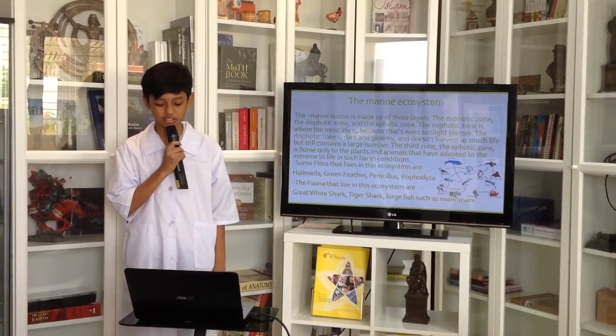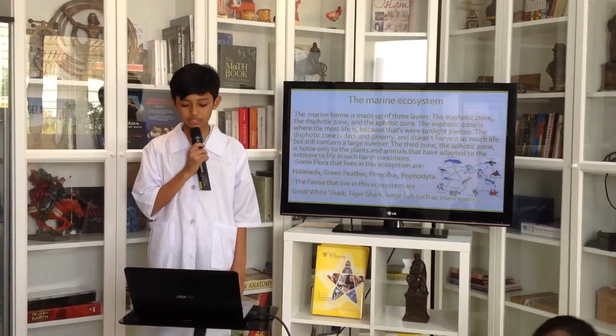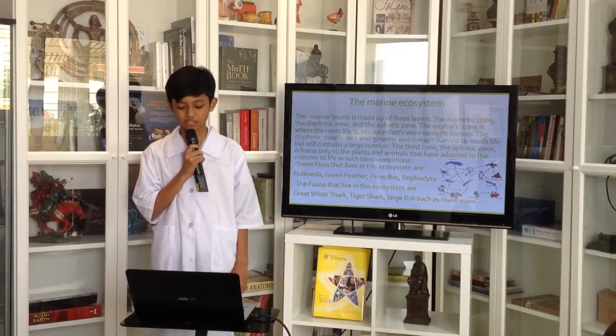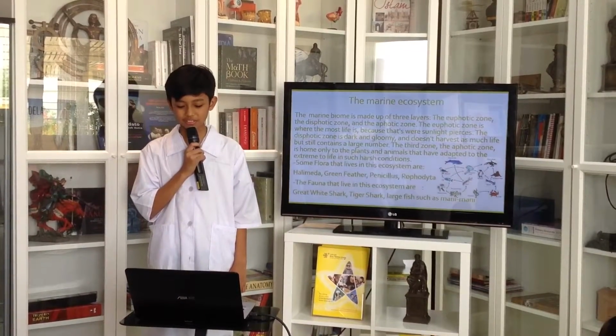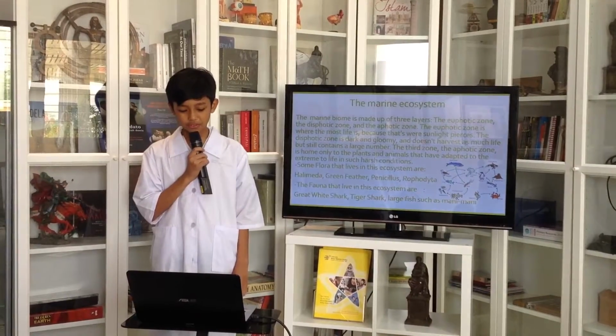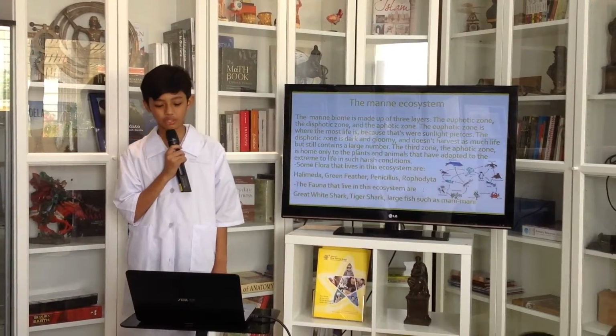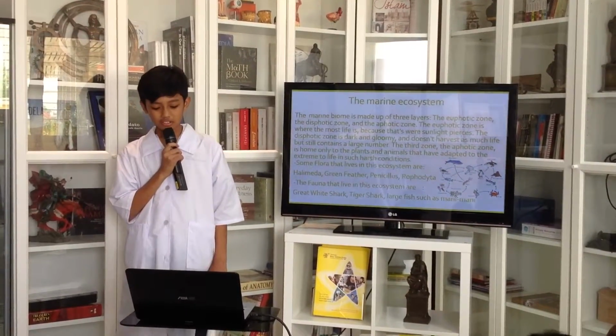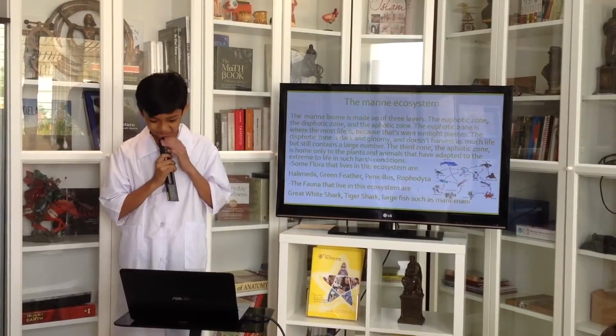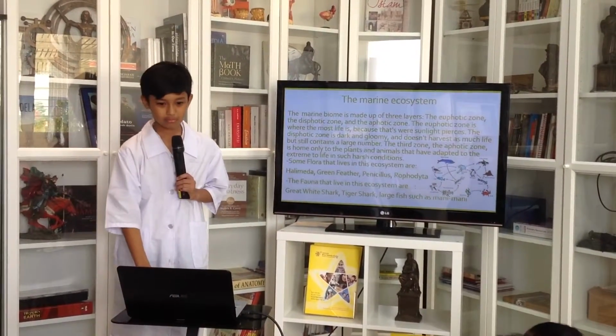Some flora that lives in this ecosystem are the Halimeda, green feather, Penicillus and Rhipocephalus. The fauna that lives in this ecosystem are great white sharks, tiger sharks, and large fish such as mahi.